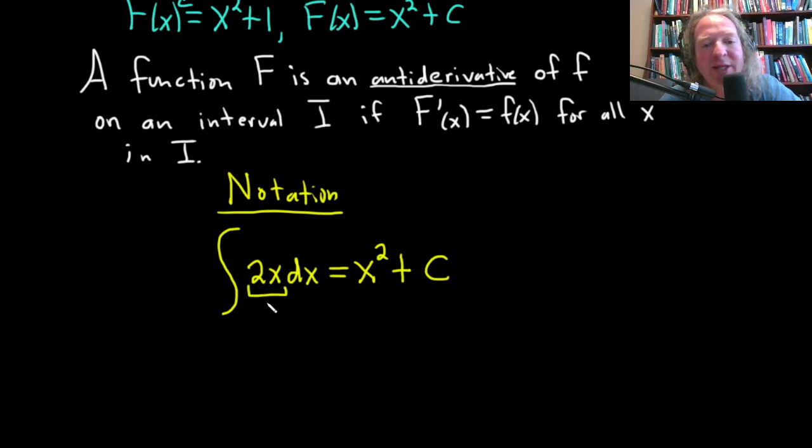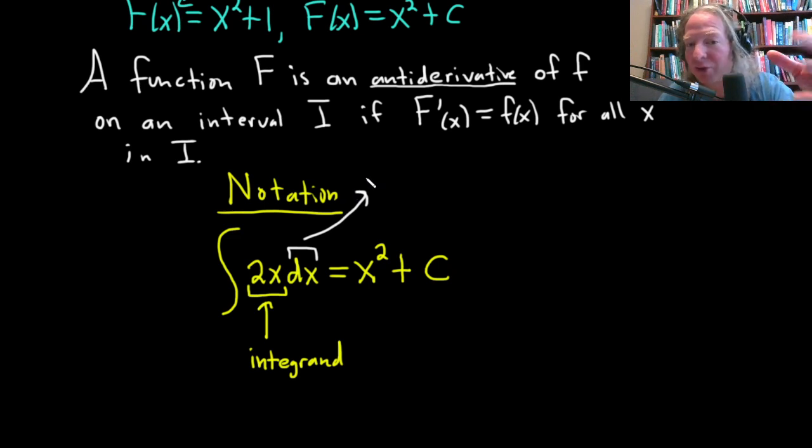So this piece here has a name. This is called the integrand. It's really important to know this because when you're talking to people about mathematics, you can say, well, my integrand, I couldn't factor it, because you know what it is. This piece here, this dx, tells you what variable you're integrating with respect to. So I'll just say variable of integration.